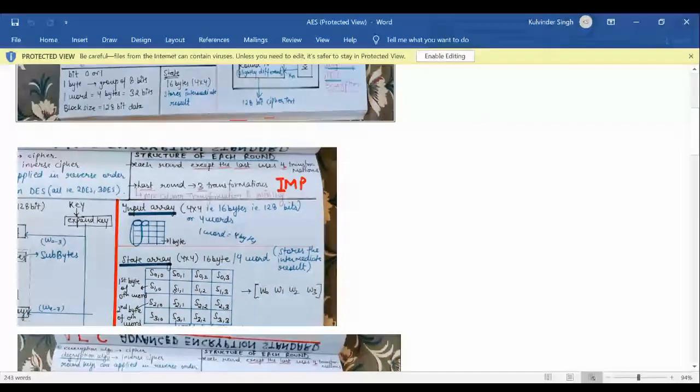If we take them column wise, they can be treated as a single word. 8888 bytes, that is 32 bits, constitute one word. Then column 2, 8888, that is 32 bits again, is one word, and the third column, fourth column, and so on.